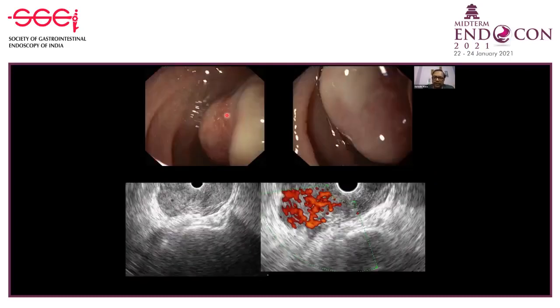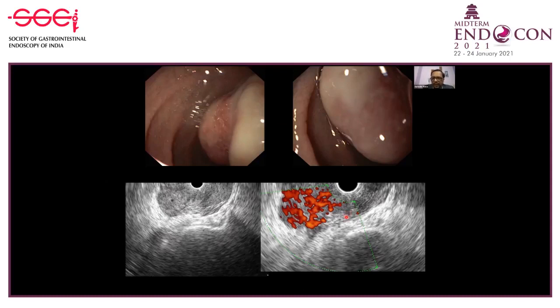Again, a submucosal lesion in the duodenum. On endoscopy and biopsy, you're not able to get any diagnosis. You do an EUS, you again find a submucosal lesion which is of variable echogenicity, hypoechoic and hyperechoic. So whenever you have a mixed echogenic lesion, you have to get tissue to find a diagnosis. On Doppler, it is hypervascular.